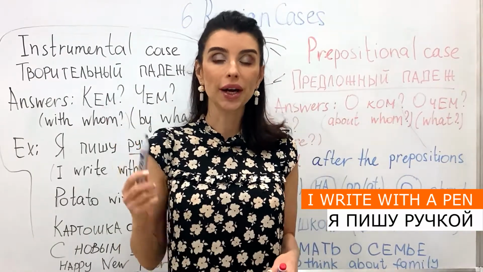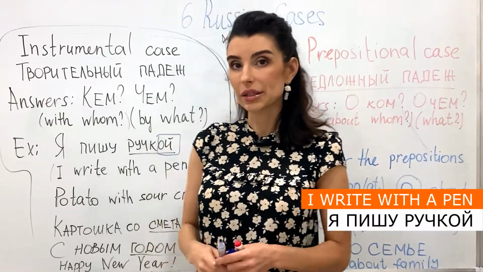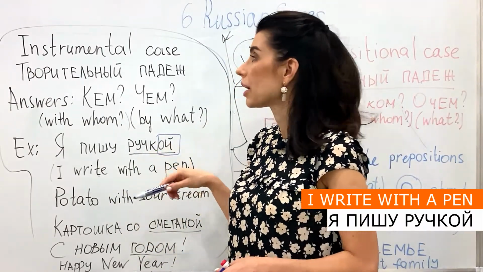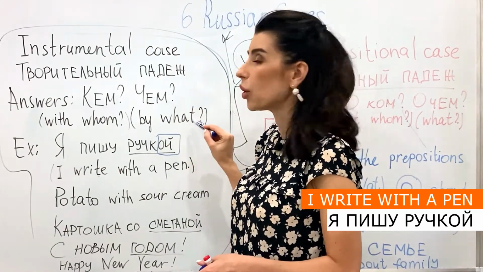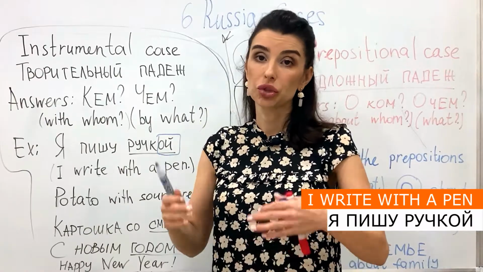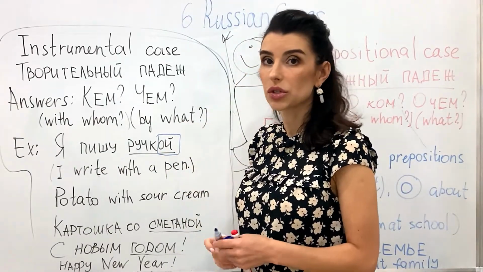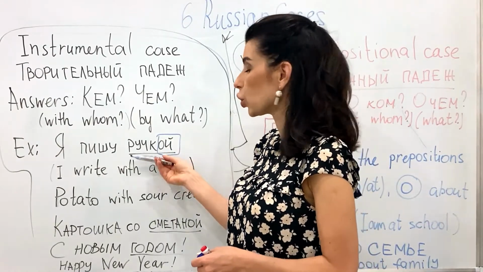So ручка, it's a pen. But the word ручка answers the question чем, by what. It means you should change the end of this word. So the end will be ой, ручкой.